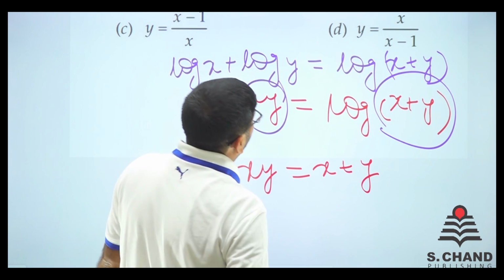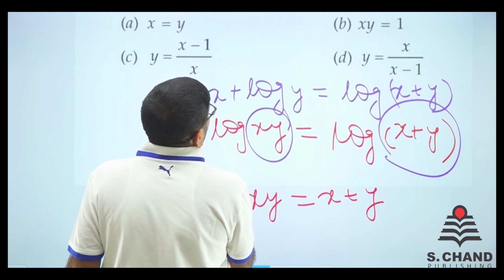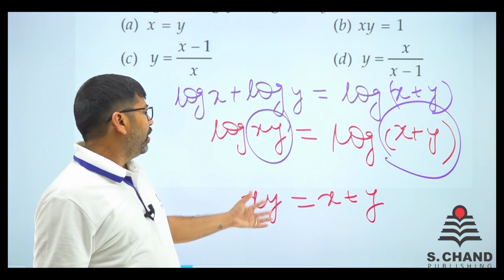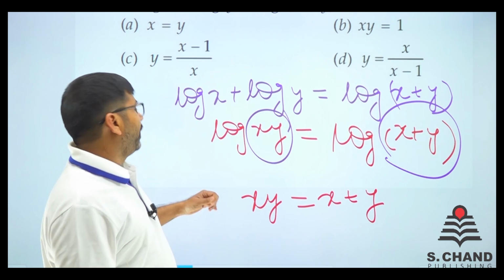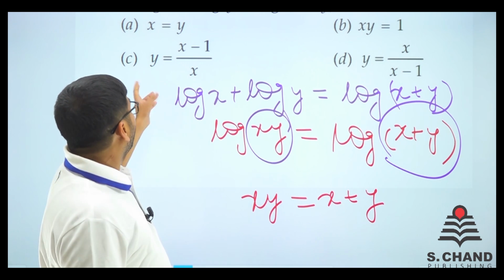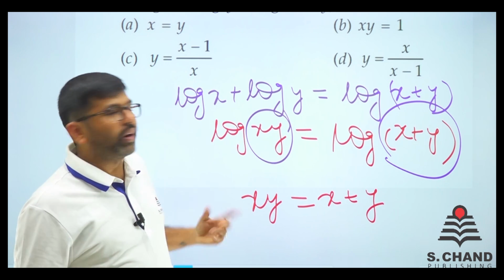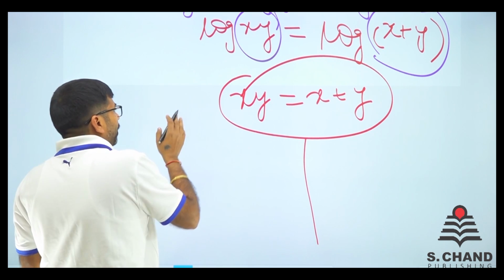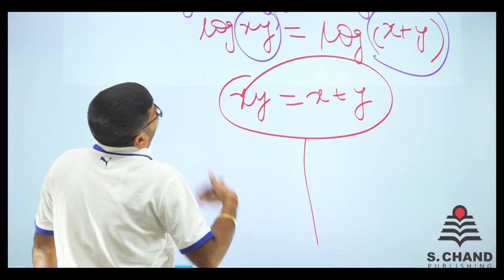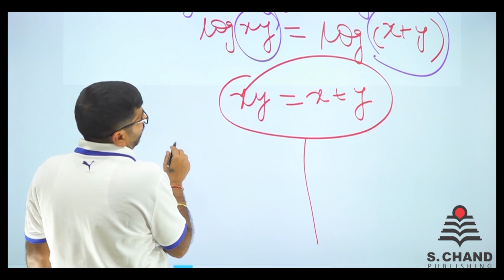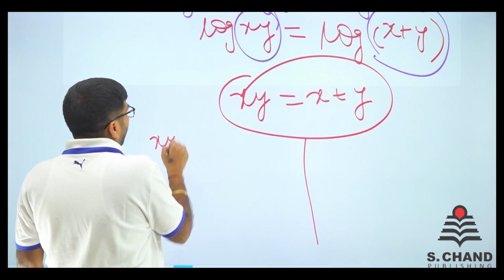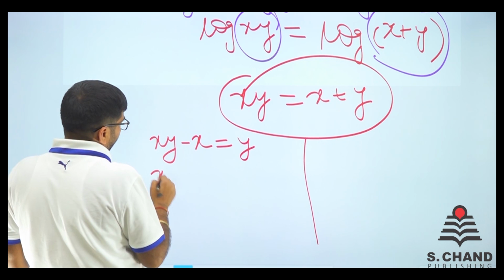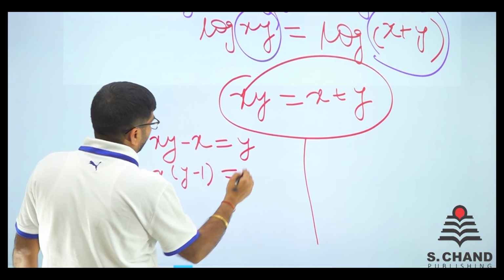Now, is there anything like this in the question part? See, if I say x equal to y, then xy equal to 1, that is not possible. Now, we convert this y or x. Let's see what happens. If I put x on one side and the other on the other side, say xy minus x is equal to y, then x into y minus 1 is equal to y.